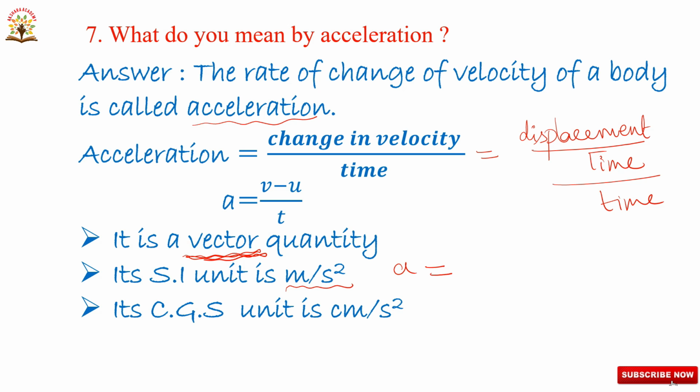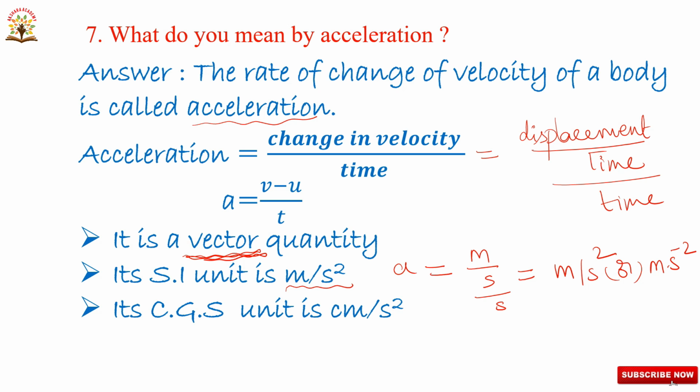SI unit of displacement is meter, time unit is second, by second. So that is equal to meter by second square, or we can write it as meter second to the power of minus 2. This is the SI unit of acceleration.